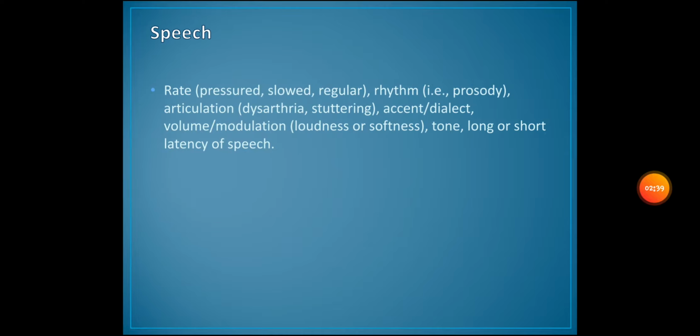Speech. When we talk about speech, we describe the rate, which can be pressured, slowed, or regular. The rhythm, which may include prosody. Articulation is steady, slurred, or stuttering. Is there an accent or dialect? Volume, modulation is loudness or softness, tone, and long or short latency of speech.